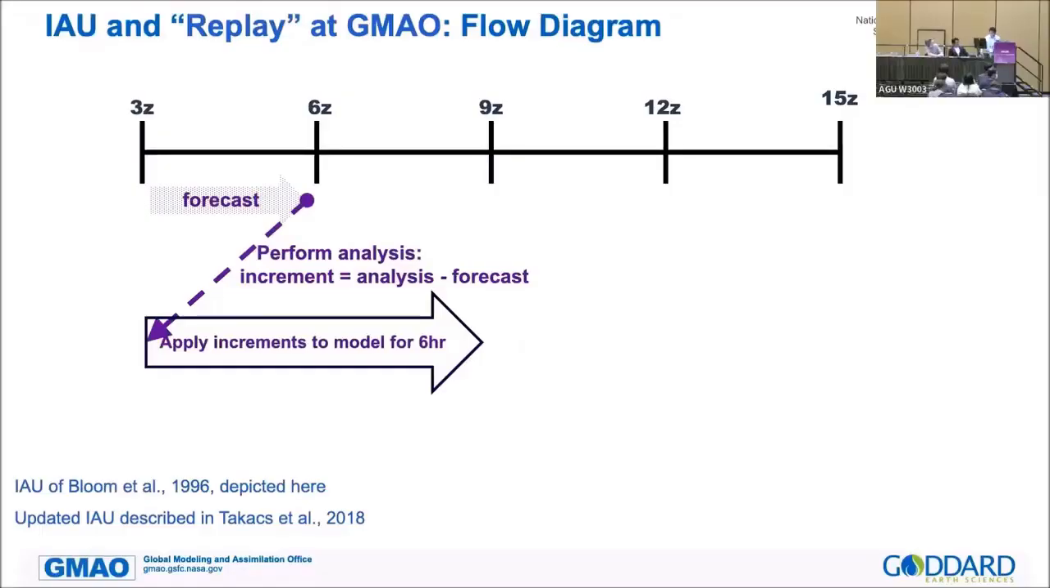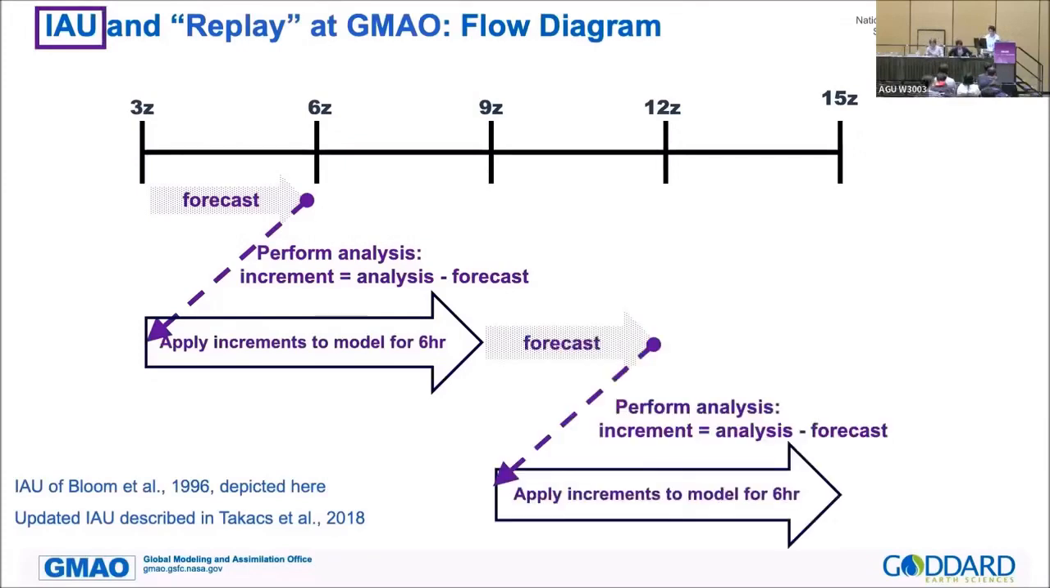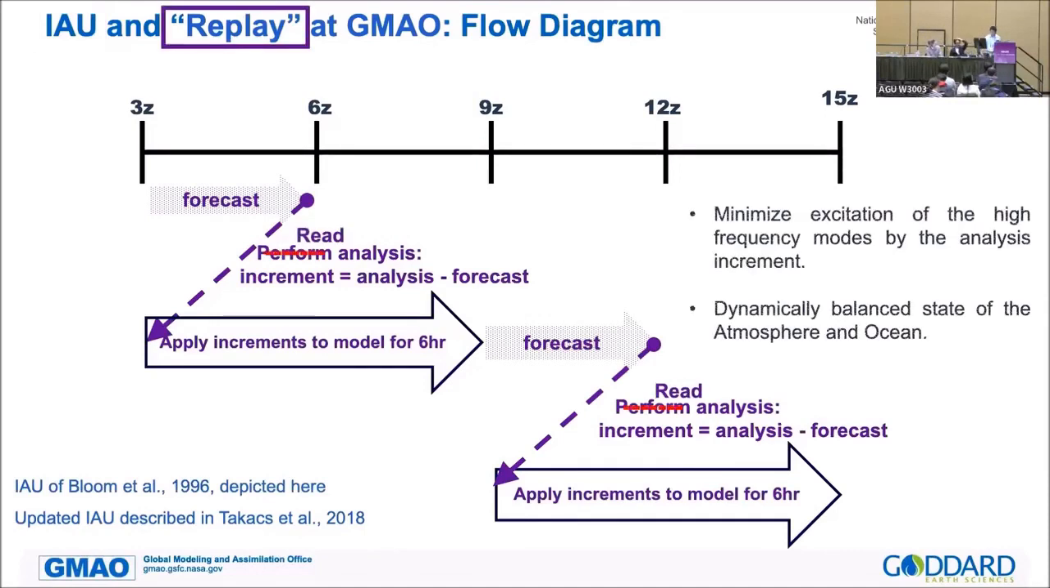Okay. Hello, everyone. We're back. So I was just explaining how we do IAU and replay. The difference between IAU and replay is that instead of calculating the increment from analysis, we use the pre-computed analysis. For example, we use MERRA-2 in this case, and we go back to our 3Z and we basically apply that increment and do our nudging experiment or replay experiment.